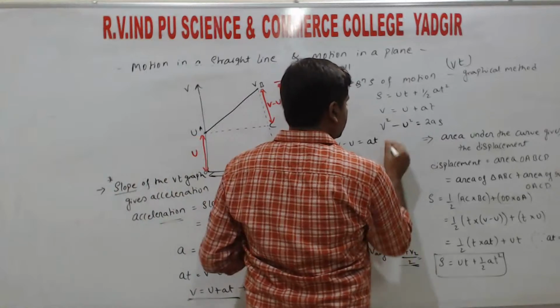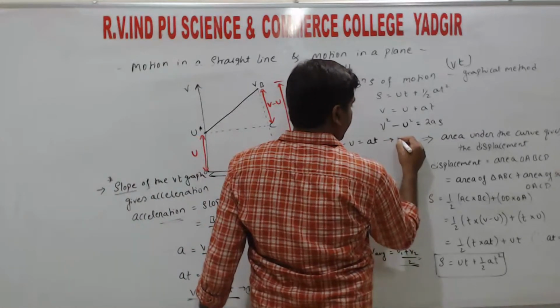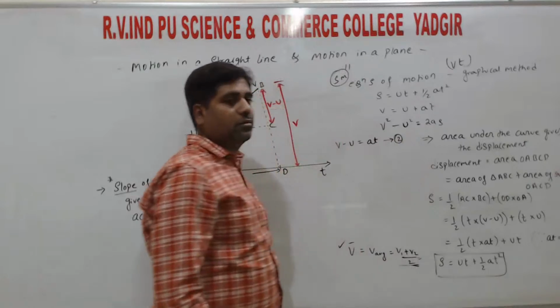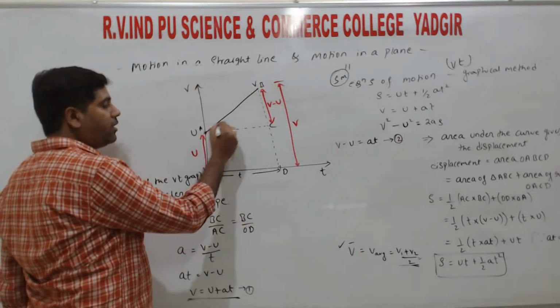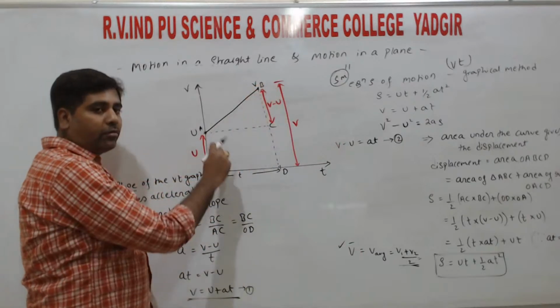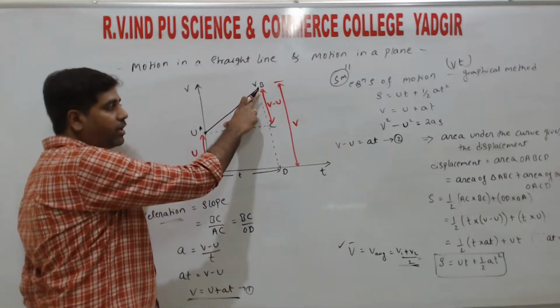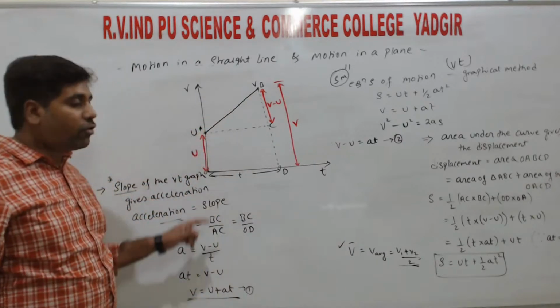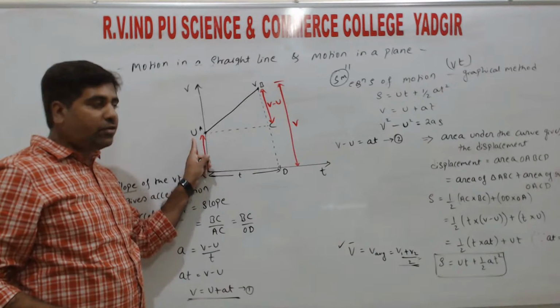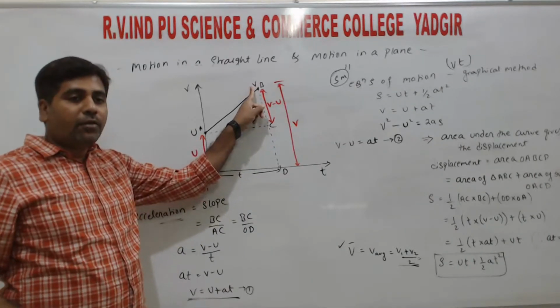We call this one the second equation, right? So now finding the average velocity between point A and point B. Now we are going to find the average velocity between A and B, in terms of velocities. At A we have the velocity u, and at B we have the velocity v, right?